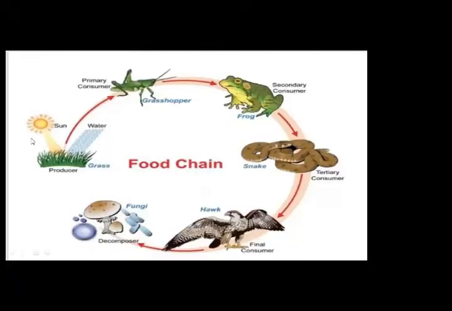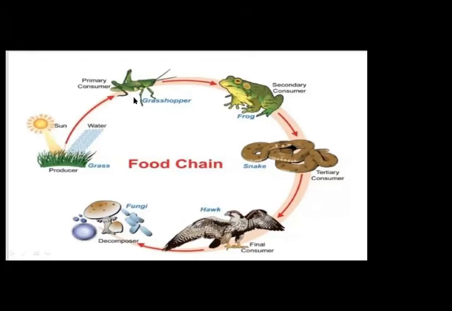When plants capture sunlight and start to prepare their own food, the process is called photosynthesis. Grasshoppers depend on grass for food.